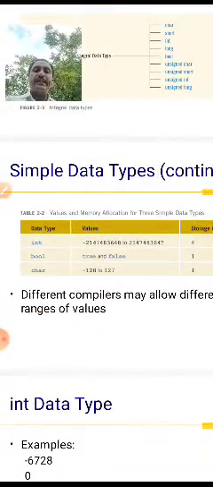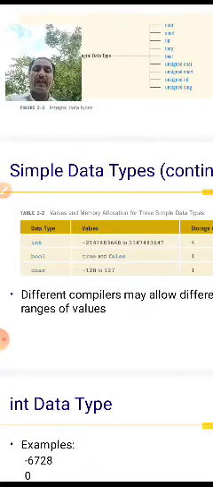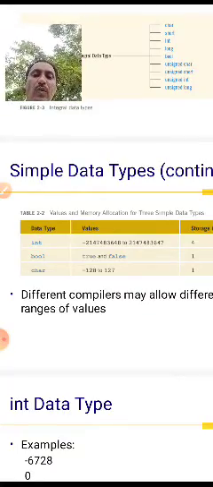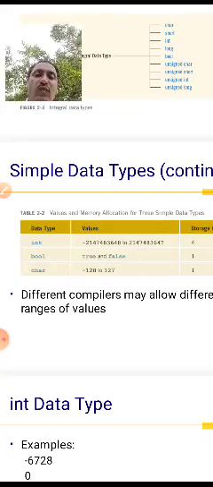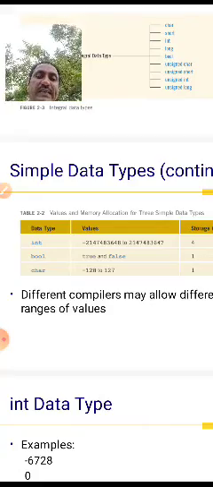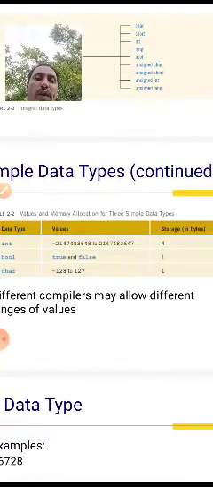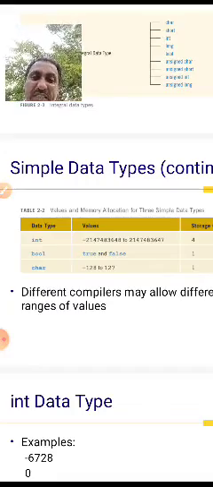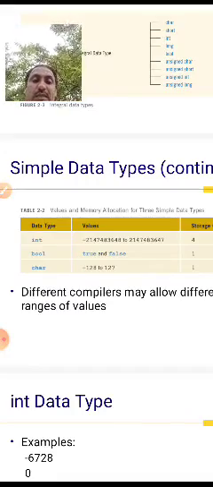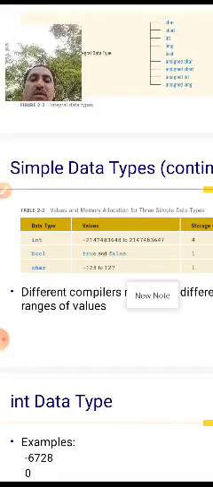Integer is a number, for example minus 21 47 48 36 48 to 21 47 48 36 48. The storage value is 4 bytes. The integer data type is 4 bytes.